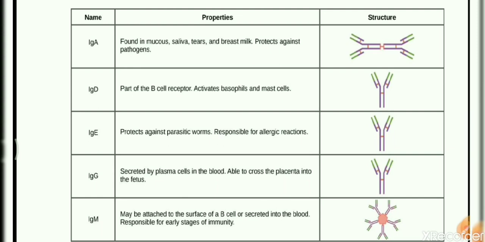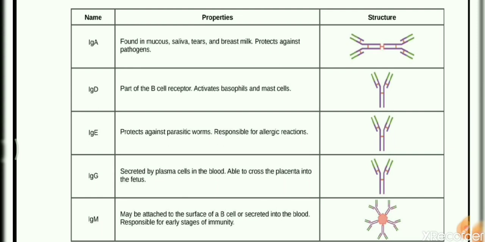We can say that IgA can be easily found in all secretions of our body. So always mark that if a question is asked on secretions or breast milk or saliva or tears, in these secretions IgA will be more. Then IgD, which is a part of the B cell receptor, and it also activates basophils and mast cells.